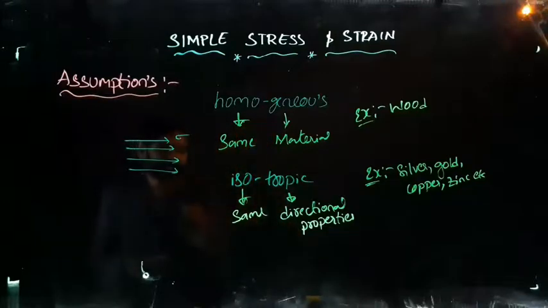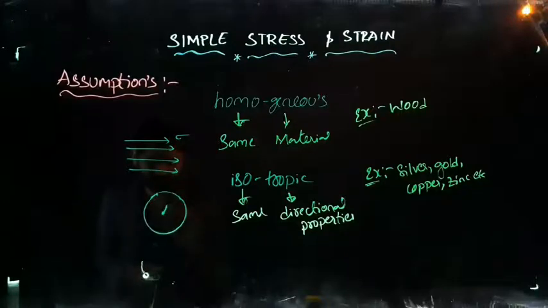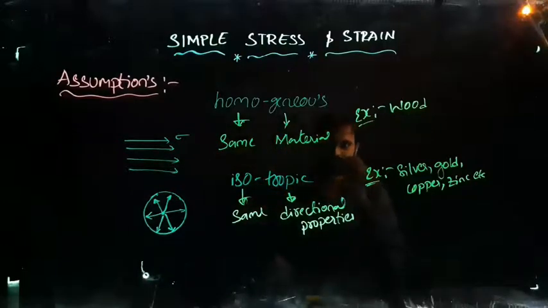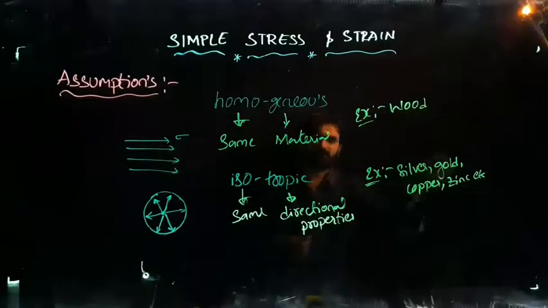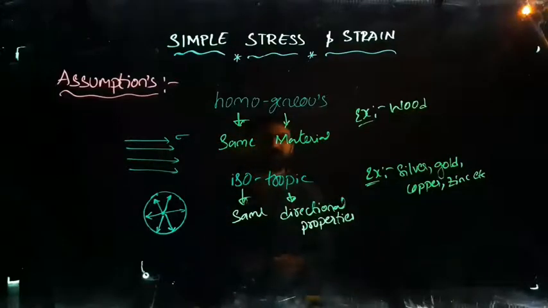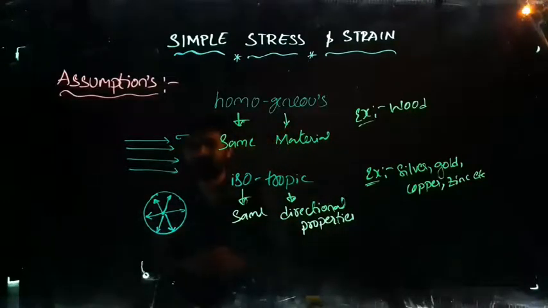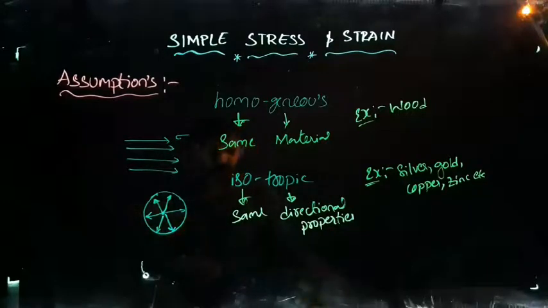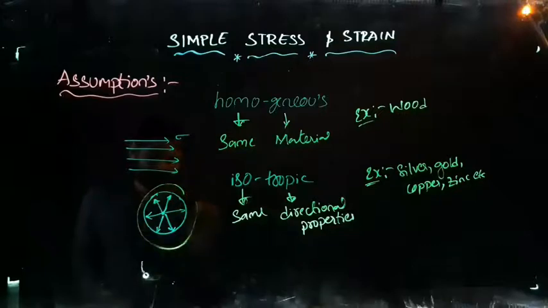Isotropic in the sense, iso in the directional property, for example, if I take any material, the directional properties are the same in all the directions. Let me tell you a best example. I am having a small ball of silver. So when I press the silver ball, what happens? It turns into a silver coin, a round coin. So it tells that this is having a directional property in all the directions.